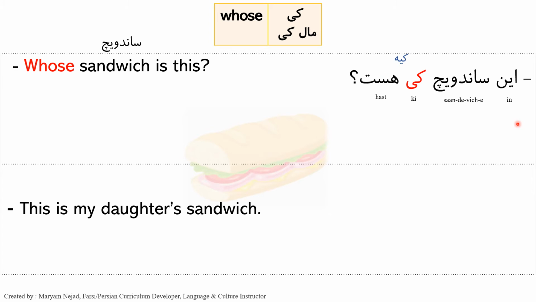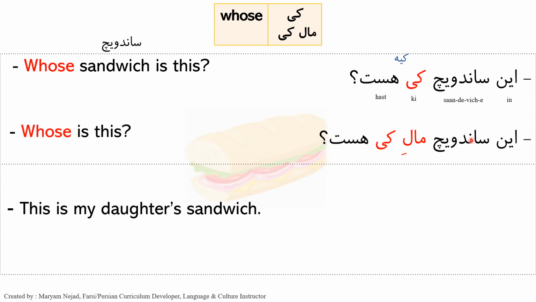Or now we want to put more emphasis on the ownership. So it's going to be in ساندویچ مال کی است? So no ezafe here, but we need an ezafe here, male. A little bit more informal is in sandwich male kiye.